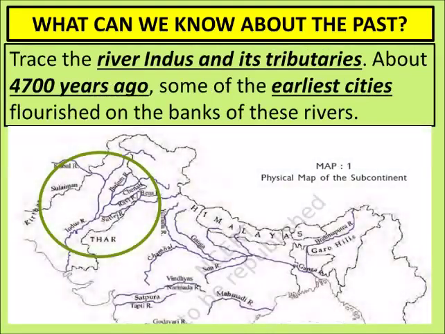Trace the river Indus and its tributaries. Around 4700 years ago, some of the earliest cities flourished on the bank of these rivers. This is Indus River. It is emerging from Ladakh and going from Pakistan and then falling into the Arabian Sea. Indus River. So the earliest human being, they had settled down along these river banks also.